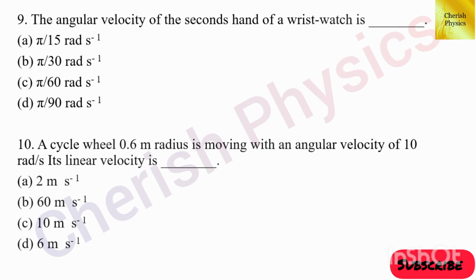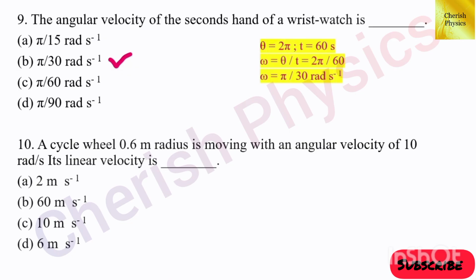Ninth question, the angular velocity of the seconds hand of a wristwatch is dash. The answer is option B, pi by 30 radian per second. In this problem, the angular displacement is 360 degree, that is 2 pi, and the time is 60 seconds. We can use the formula angular velocity omega equal to rate of change of angular displacement theta divided by t. By substituting the values, we get the answer as pi by 30 radian per second.